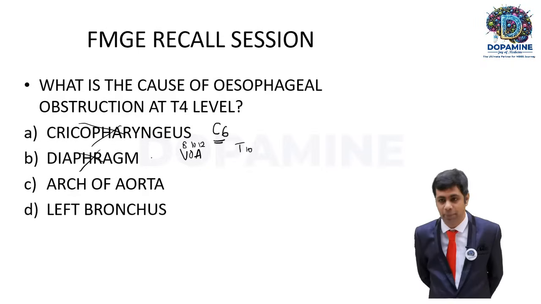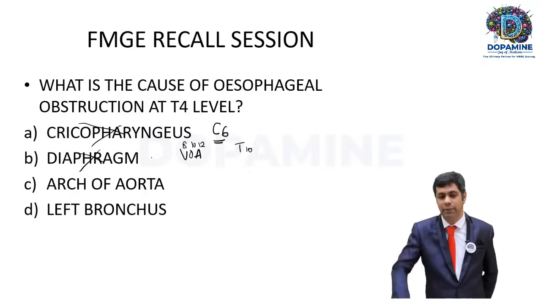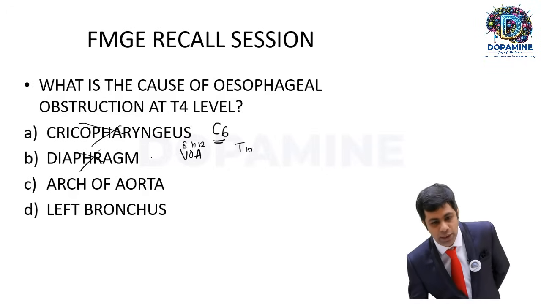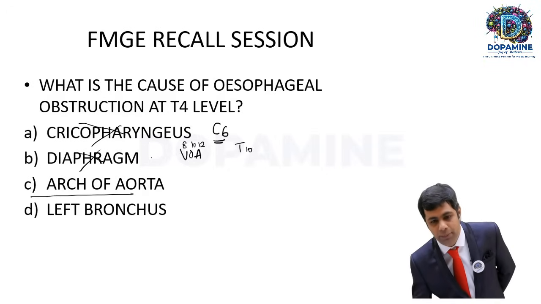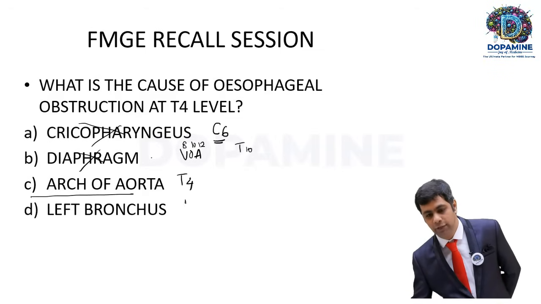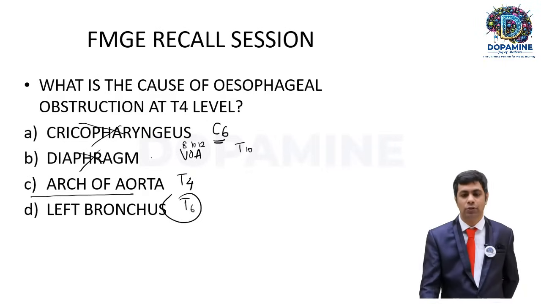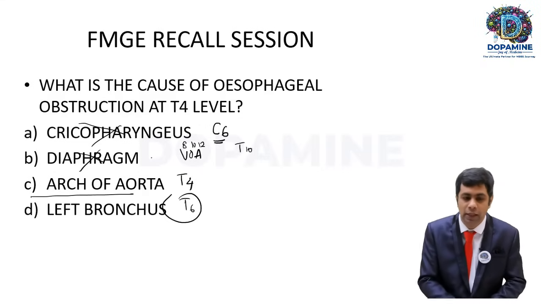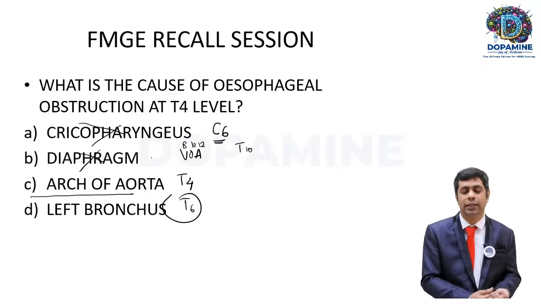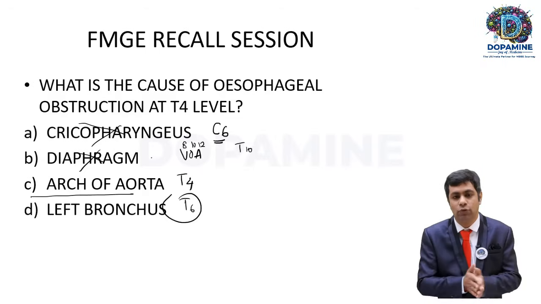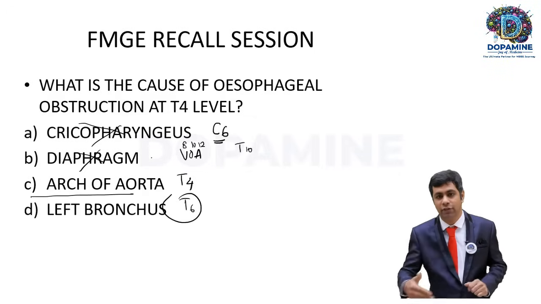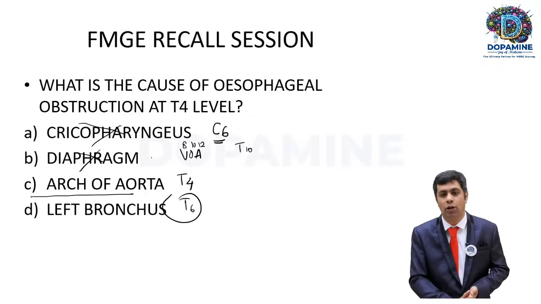Like that, there are a lot of landmarks present, where the mediastinum divides into superior and inferior mediastinum. Among those landmarks, one important landmark is the arch of aorta, because it is a defined landmark at the level of T4, and the left bronchus which crosses the aorta will be at the level of T6. So at the level of T4, the esophagus can be obstructed in case of an arch of aortic compression. That will be the answer for this question, because the left bronchus crosses at the T6 level, and the esophagus will be at the level of T6 and not at the T4 position.